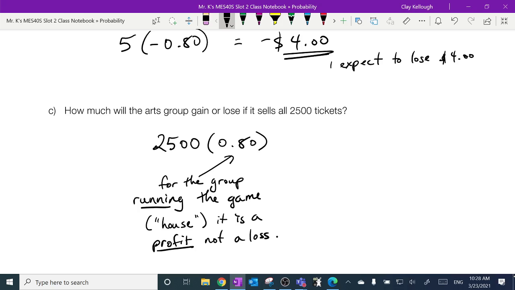So that's why if you're wondering, hey, where did the negative go on the 80? We calculated negative 80. For the people buying the ticket, it's negative. For the people running the game, it's positive. They should gain, if you multiply that out, $2,000.